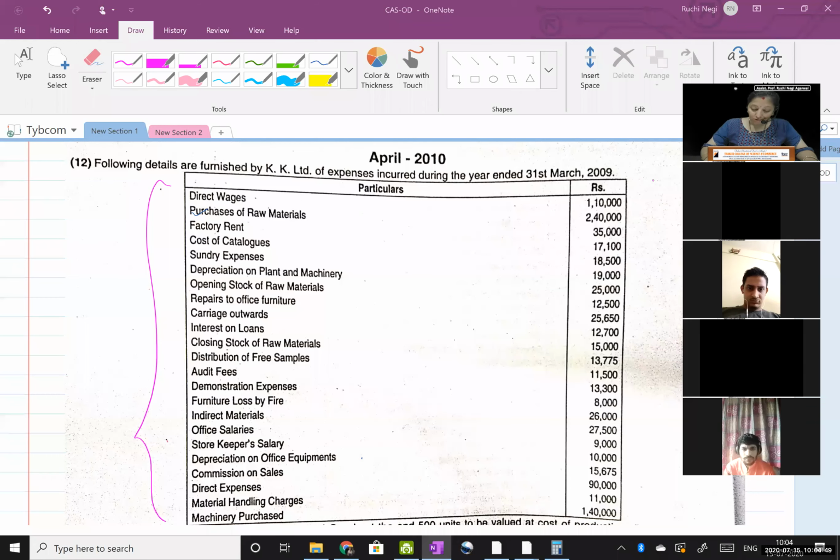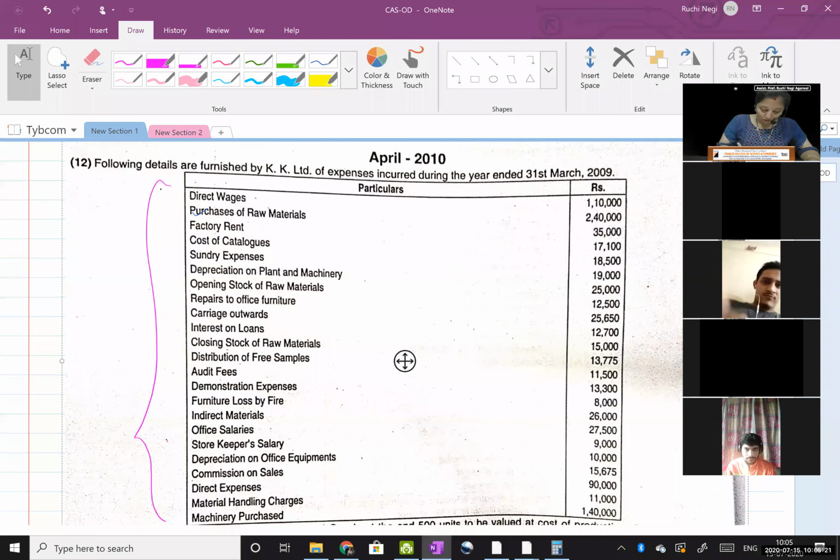Variable. Sorry, what do you call it? Direct and indirect cost. Okay, fine. So, like always, I will be asking you all some selected expenses, whether it will come in which category. Few I will discuss, which I feel are easy, but few have some technical aspects to be thought about, that I will ask you all. And then I'll see if you guys are right, then well and good. If not, then I'll give the explanation for the same.